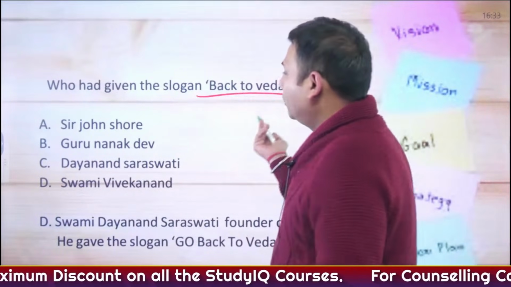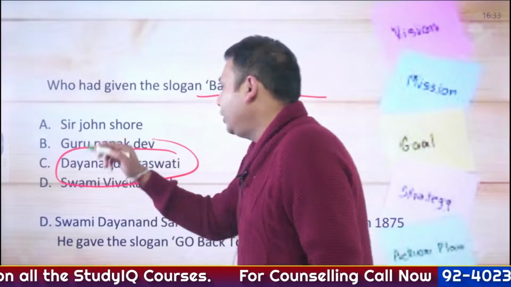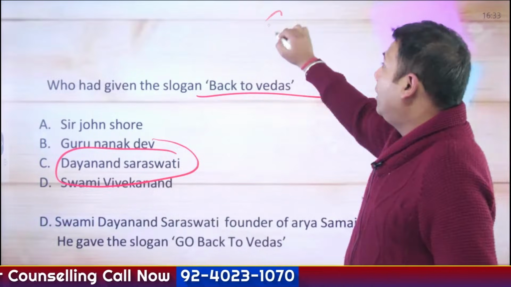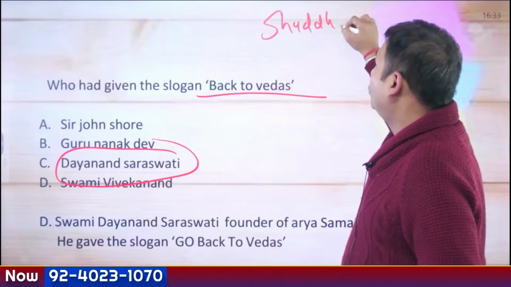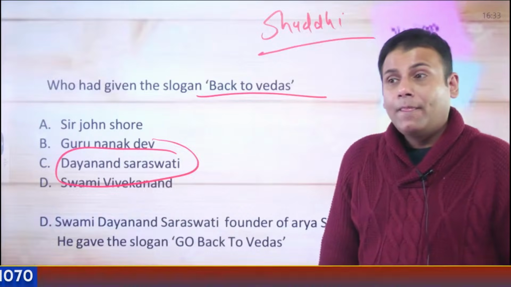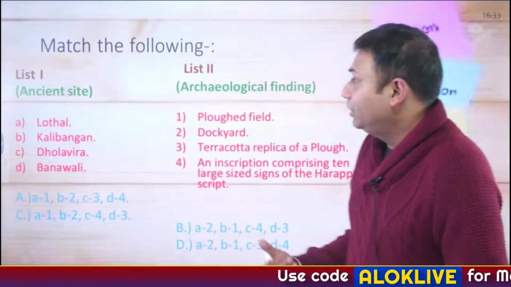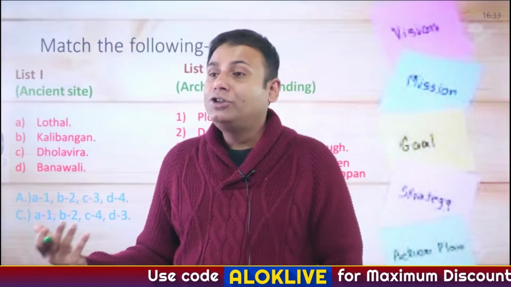Back to the Vedas, this was a statement given by Swami Dayananda Saraswati ji. He also said the Vedas are eternal and infallible. Read about Arya Samaj, read about the Shuddhi movement. All these aspects are very important from the exam perspective. Swami Dayananda Saraswati ji's original name was Mool Shankar.